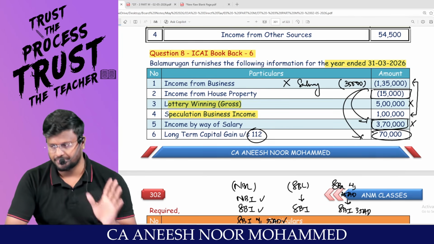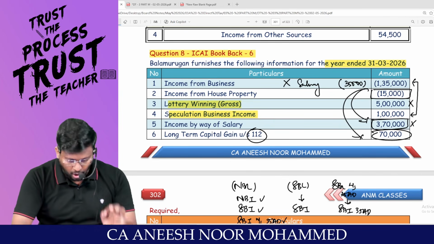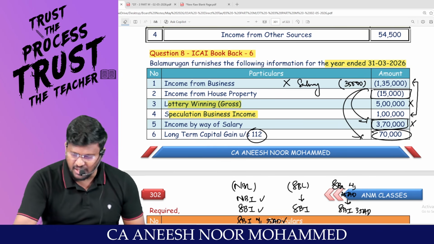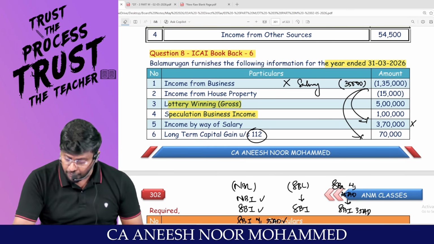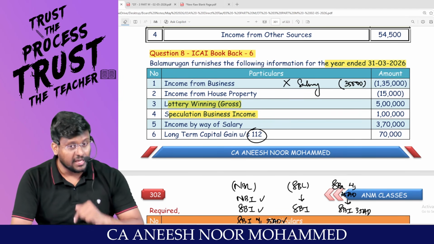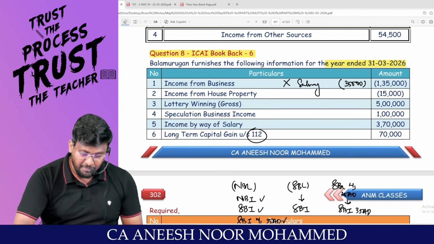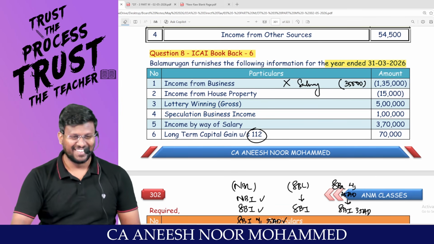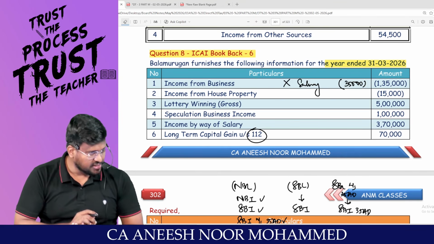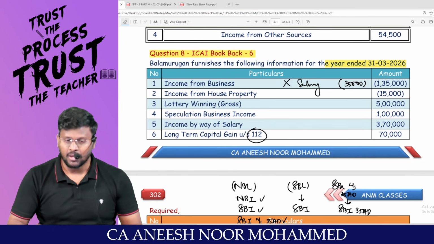Let me ask you one question. Under the default tax regime, is the inter-head adjustment of house property allowed or not allowed? That means this 15,000 has to be what forward? Carry forward, even against the capital gain. You are not supposed to set it off. This is the area where students will be making mistakes. By overlooking that, if I plan tax, it will not be the best planning. First of all, see the route here, whether it is optional tax regime or default tax regime. If it is default tax regime, inter-head adjustment of house property is not applicable.